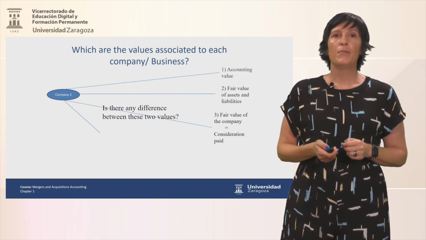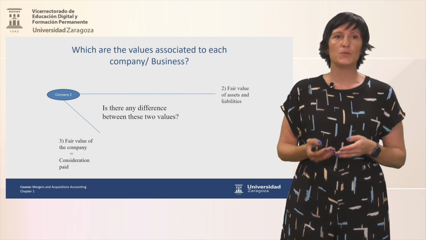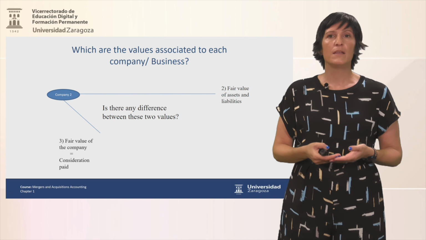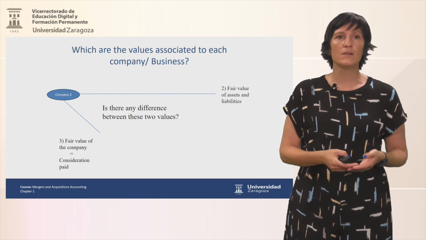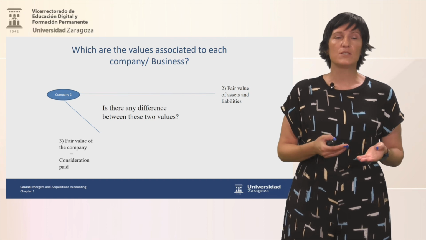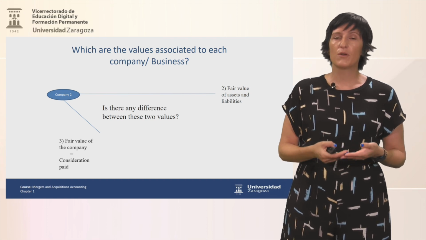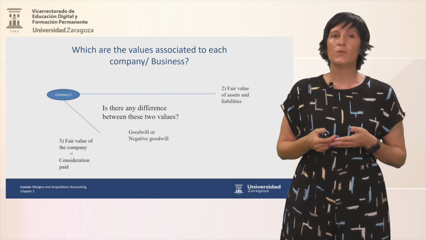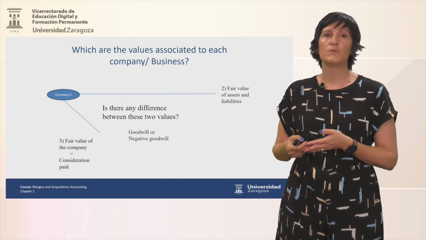If we compare steps numbers 2 and 3, again, as we have seen in any course of mergers and acquisitions, there may be a difference. The difference between these two values is not recognized by the accounting standards, and that's why we call it goodwill or negative goodwill.